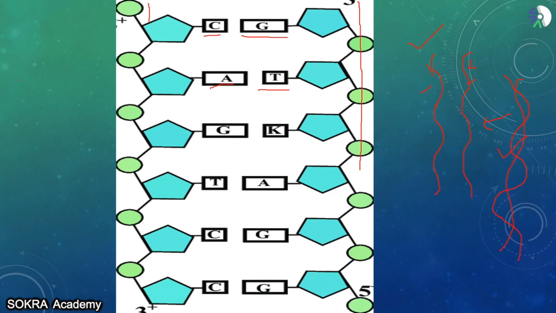They are A for adenine, T for thymine, C for cytosine, and G for guanine. Now you have to remember this very nicely, that the nucleic acid bases present in DNA are adenine, thymine, cytosine, and guanine.